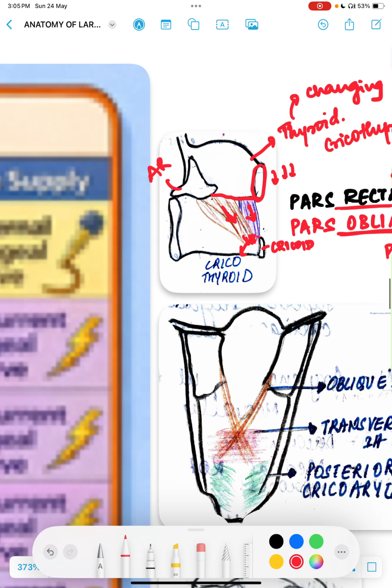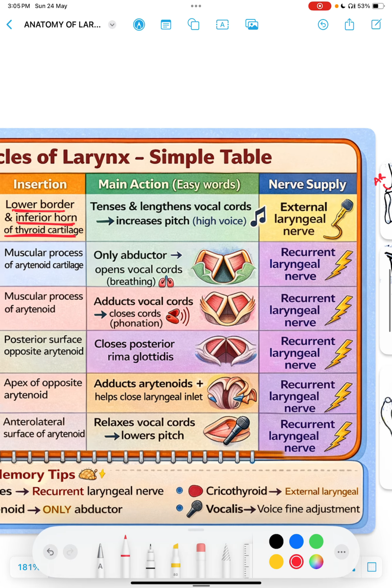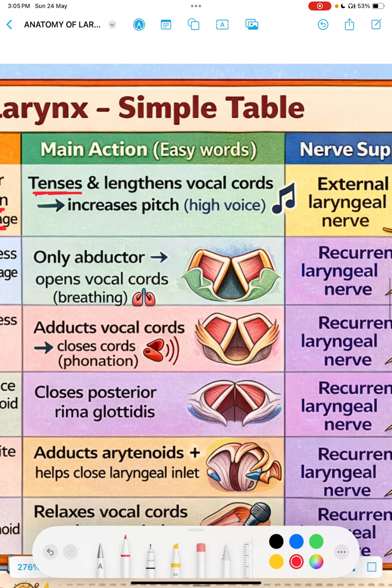Let's focus on the function. The main function is that it tenses and lengthens the vocal cord. How? Because it is having its effect on the thyroid cartilage, and the vocal cord is attached to the thyroid cartilage. So due to the movement of the thyroid cartilage, there is a lengthening of the vocal cord, which increases the pitch of the voice.